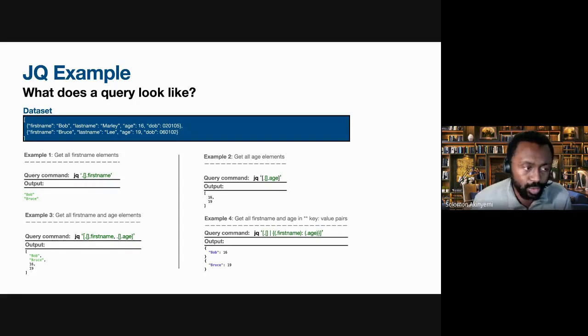And then example 3 is another example where we're actually using the comma separator. This time around, using an iterator, we're passing the same input, selecting the first name, and then we apply the comma, and we're passing the same input to that state. And this time around, we're selecting the age. As you can see, the great thing about it is JQ returns all these different elements in order. First of all, it iterates through the JSON and selects all the different first names that are listed. So you've got Bob and Bruce.